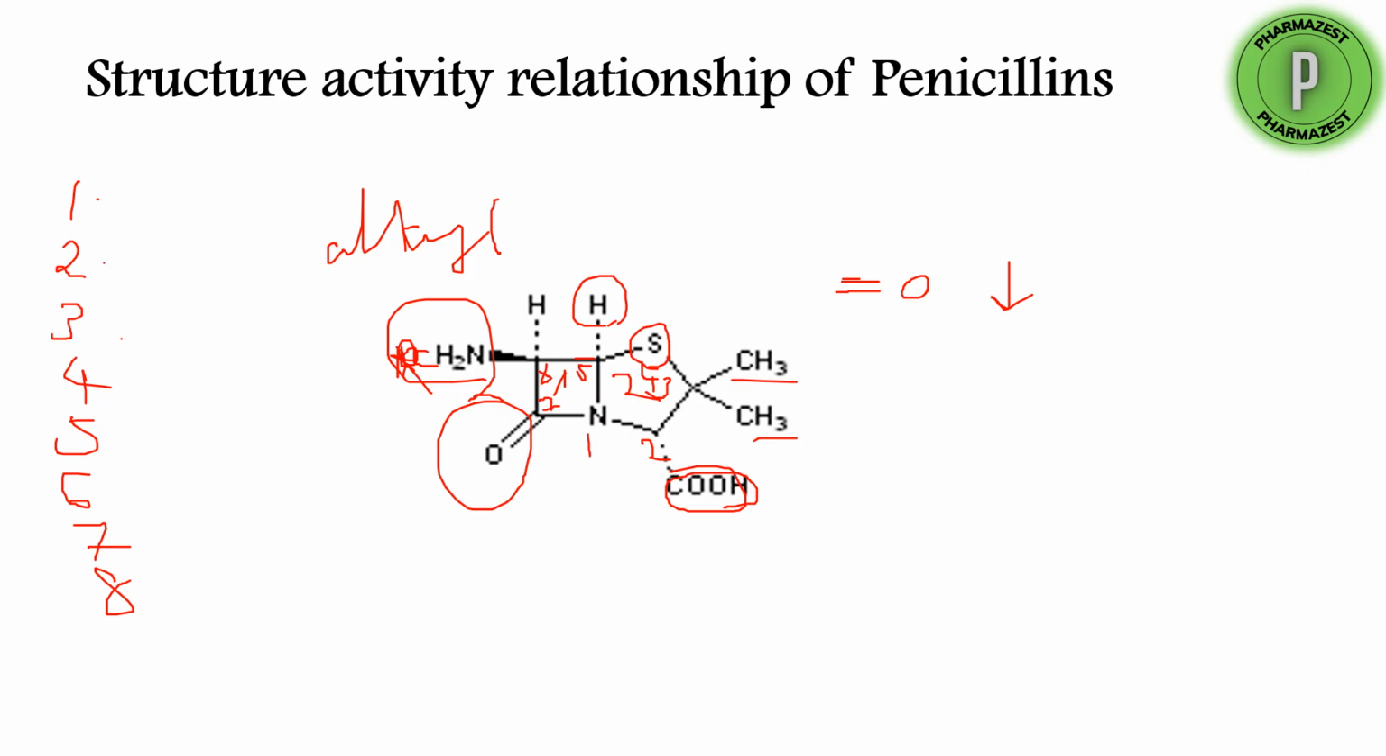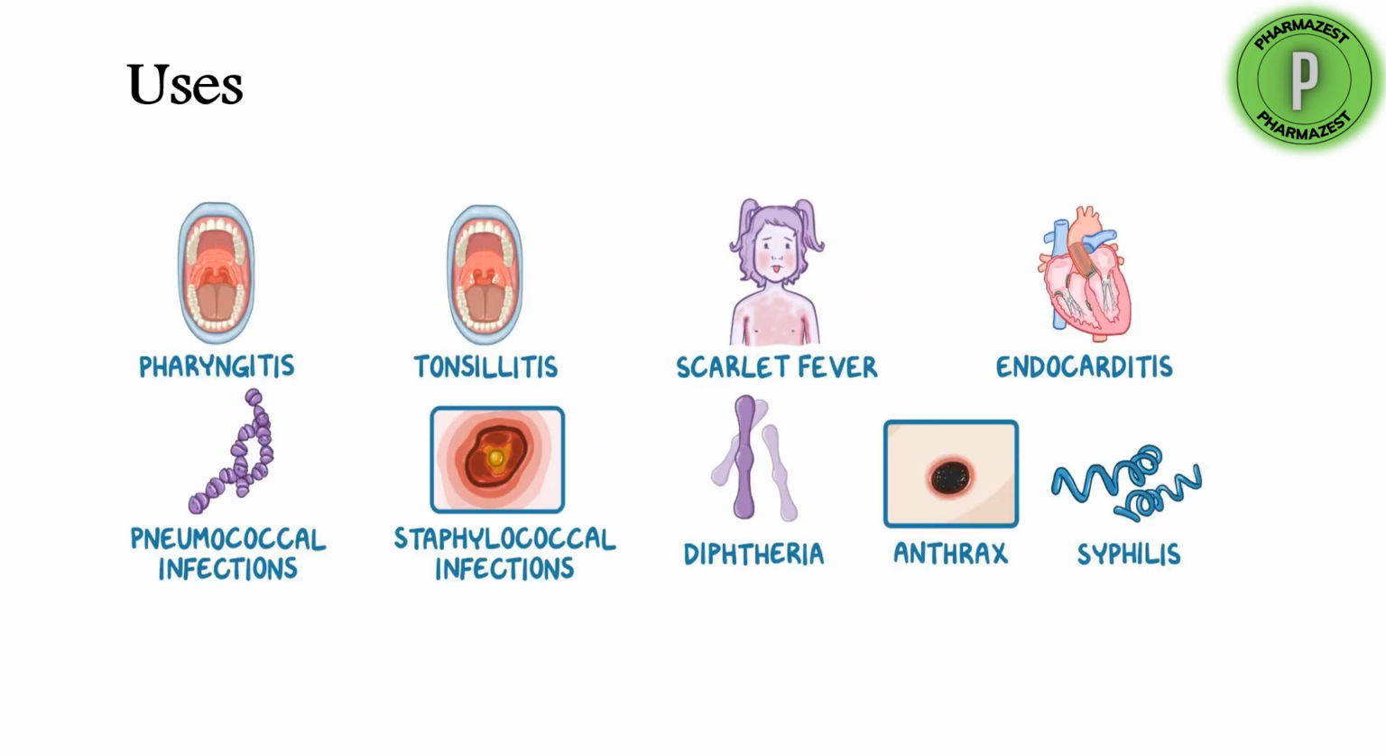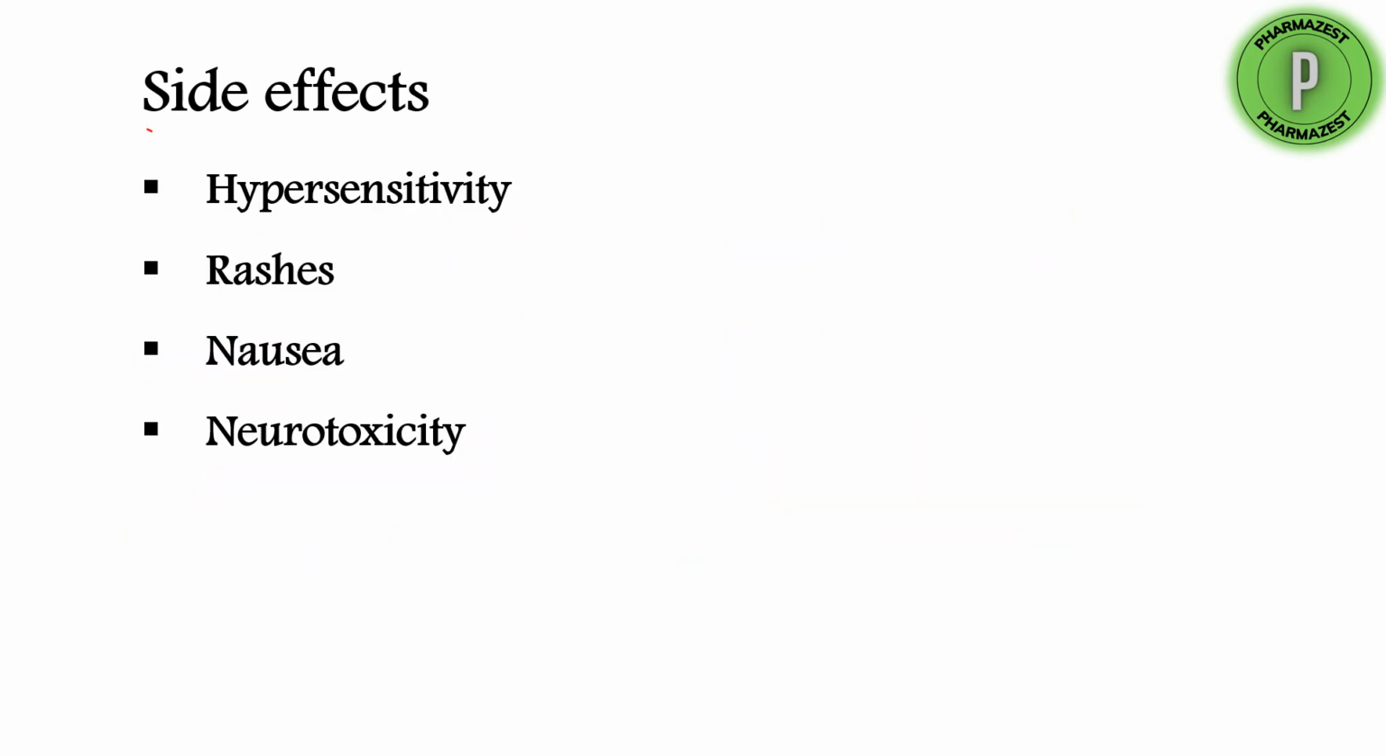So they influence a lot in the activity of penicillins. Now coming to the uses of penicillins. Penicillins are used in a number of infections like pharyngitis, tonsillitis, scarlet fever, endocarditis, pneumococcal infections, staphylococcal infections, diphtheria, anthrax, syphilis, etc. And side effects: they also have a number of side effects like hypersensitivity, rashes, nausea, neurotoxicity. These are the common side effects of all the penicillins.